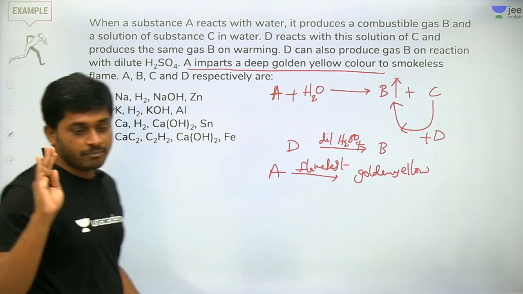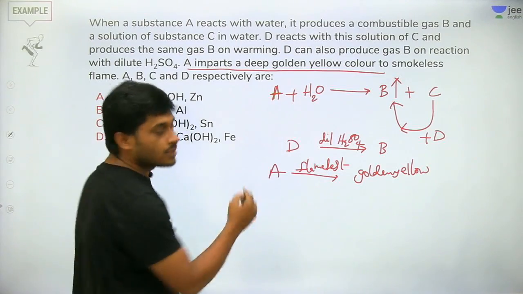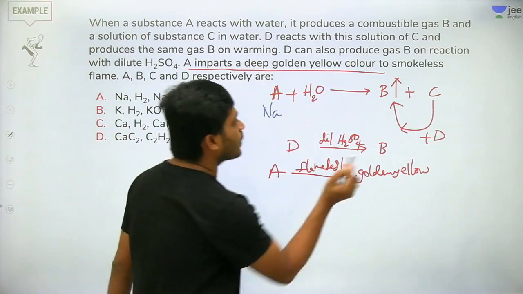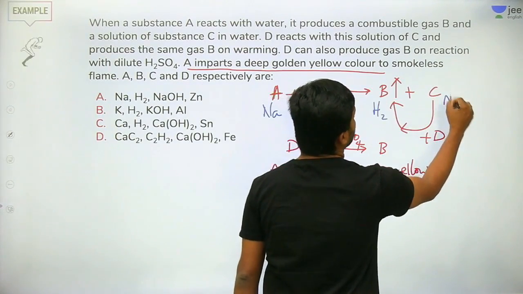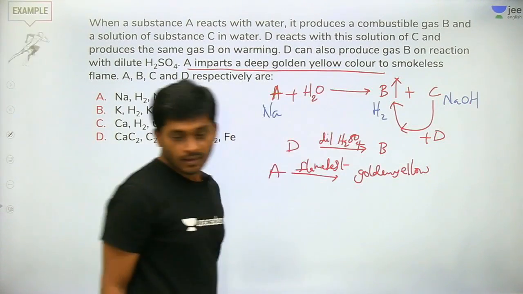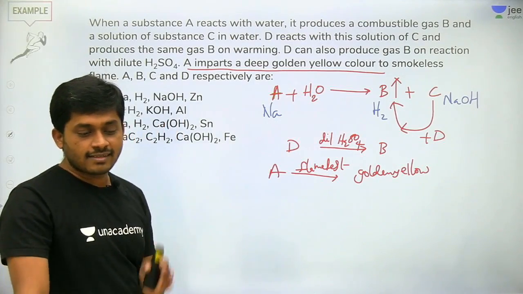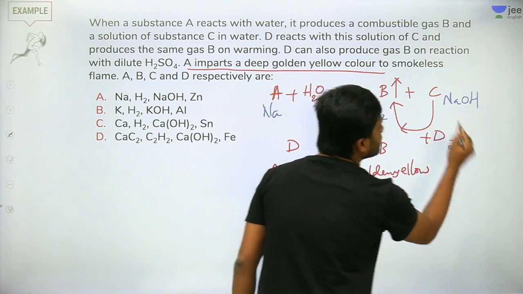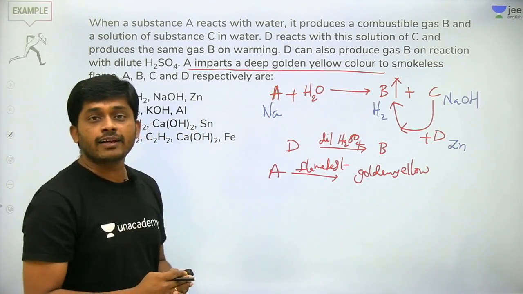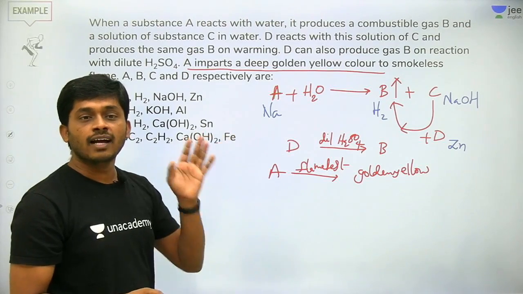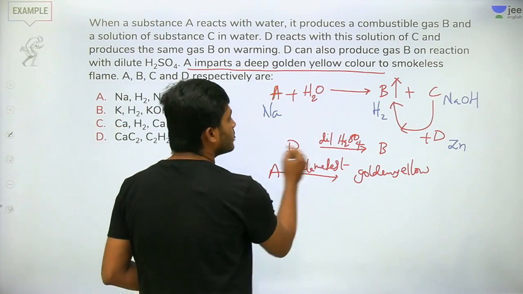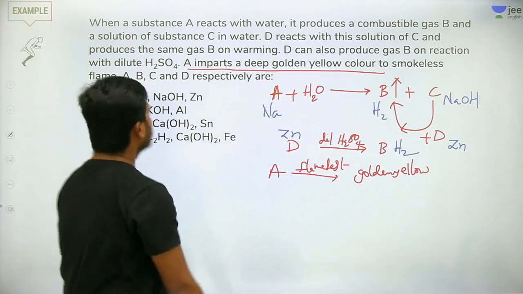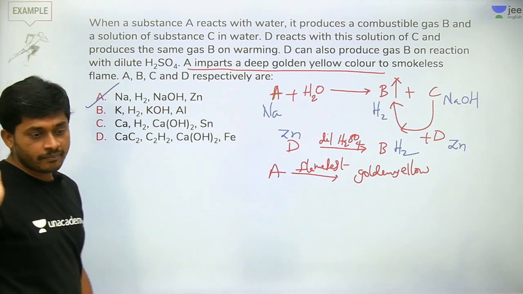It is sodium, right? Sodium reaction with water produces hydrogen gas and NaOH. Yes or no? Yes. Very good. Now NaOH reacts with zinc metal. Zn is amphoteric, it reacts with acids and also bases. So Zn reacting with H2SO4 gives hydrogen. Okay, so the answer is A.